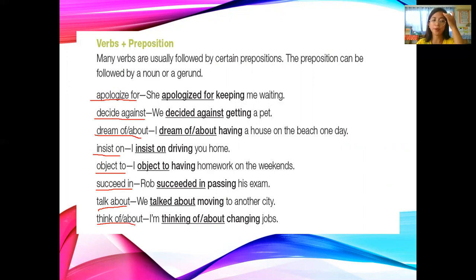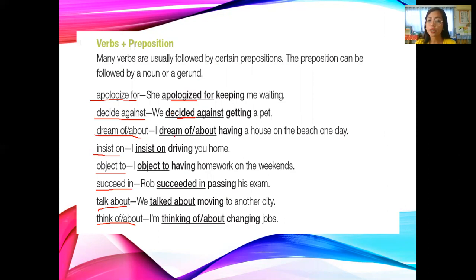Okay, for example, number 1, the example sentence is, she apologized for keeping me waiting. She apologized. It means she feels so sorry for that, for keeping me waiting. Number 2, we decided against getting a pet.